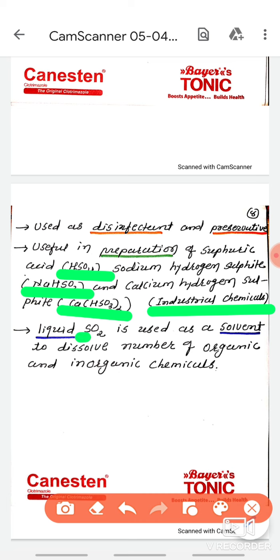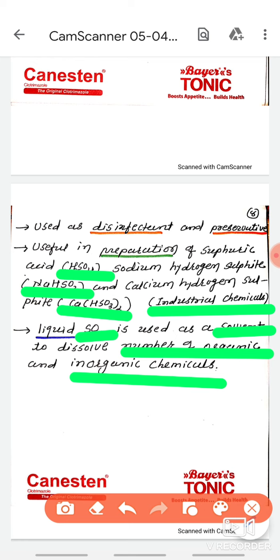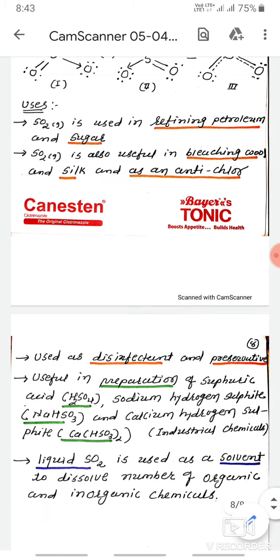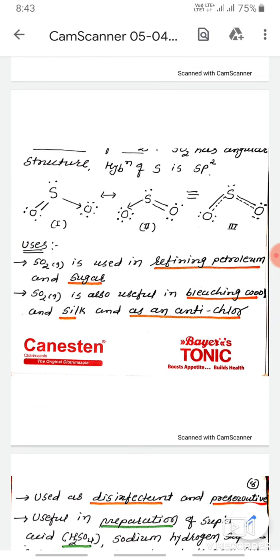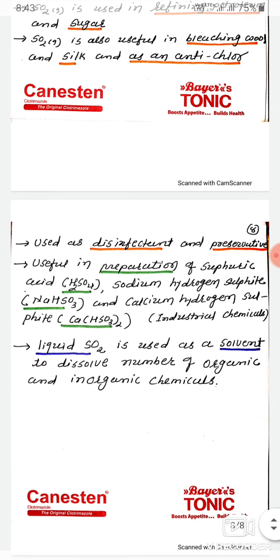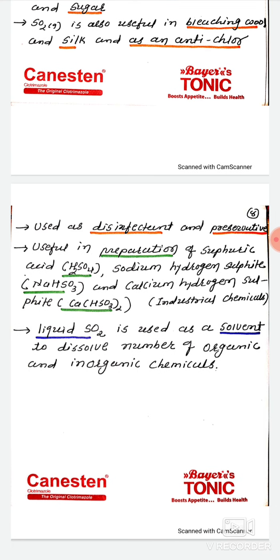Last use: SO2 is used as a solvent to dissolve a number of organic and inorganic chemicals. So SO2 is also an important solvent. Let us discuss the uses once again: refining petroleum and sugar, bleaching silk and wool, as an anti-chlor, disinfectant and preservative, preparation of three important industrial chemicals like sulfuric acid, sodium bisulfite, calcium bisulfite, and also used as a solvent for a number of organic and inorganic chemicals. Okay, thank you friends.